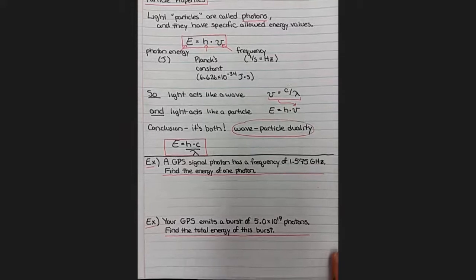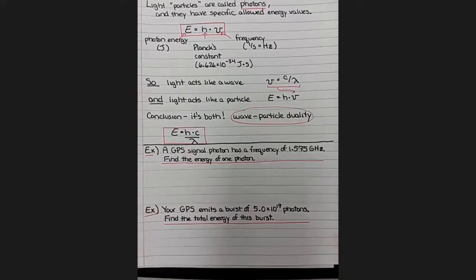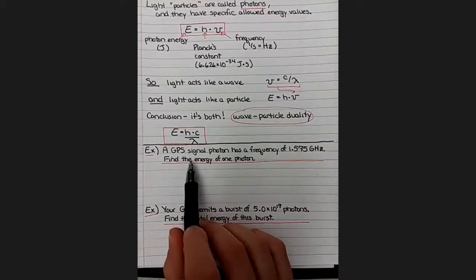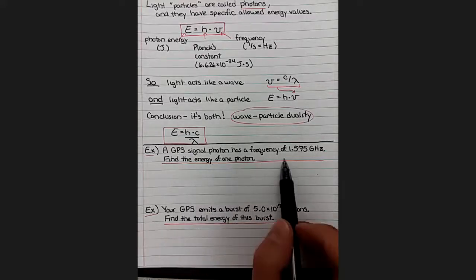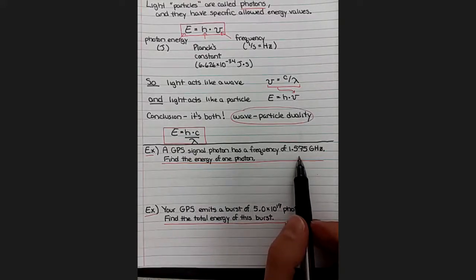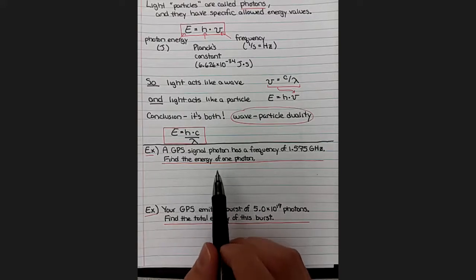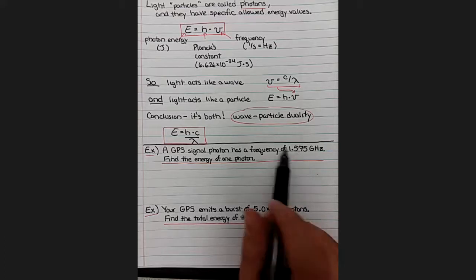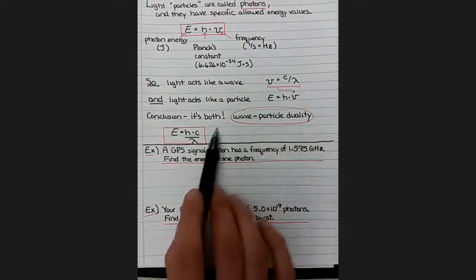We'll do a couple of examples that I have pre-written here. Take a moment and pause the video if you need to write these down. To continue our talk about GPS, like in the last video, a GPS signal photon has this frequency, same as before. Find the energy of one single photon. If we need to convert between wavelength or frequency and energy, we're going to use one of these important formulas.